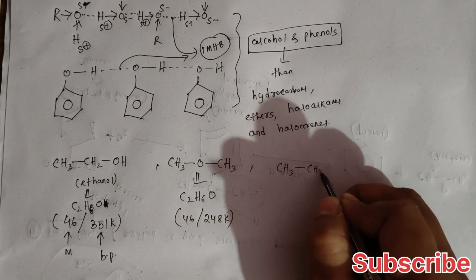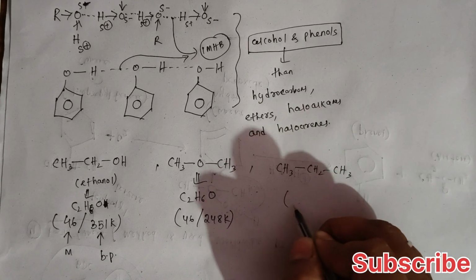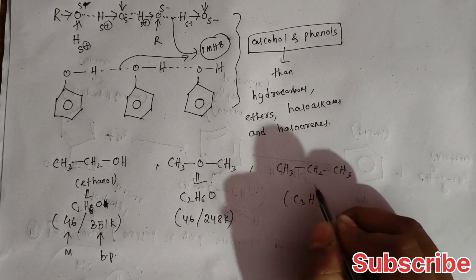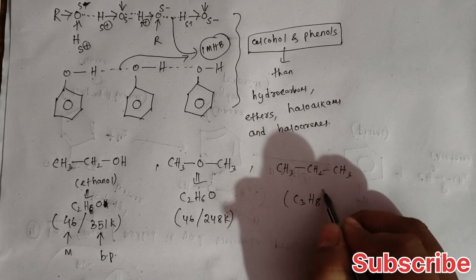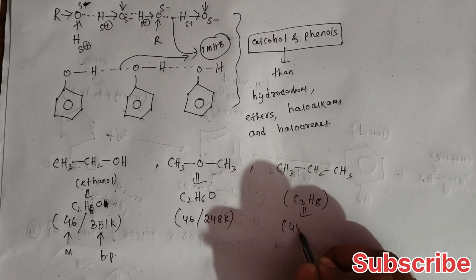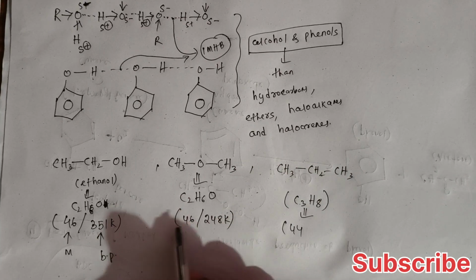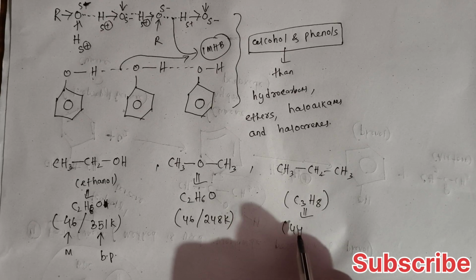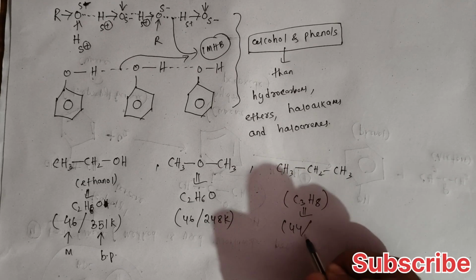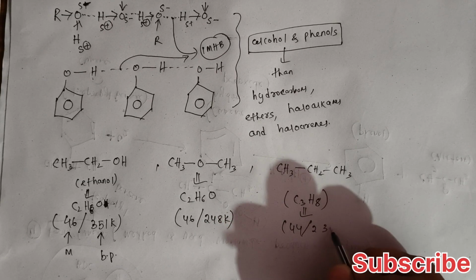Propane, with formula CH3CH2CH3, is C3H8 with molecular mass 44. Compared to 46, it is a difference of two mass units, and it has a boiling point of 231 Kelvin.